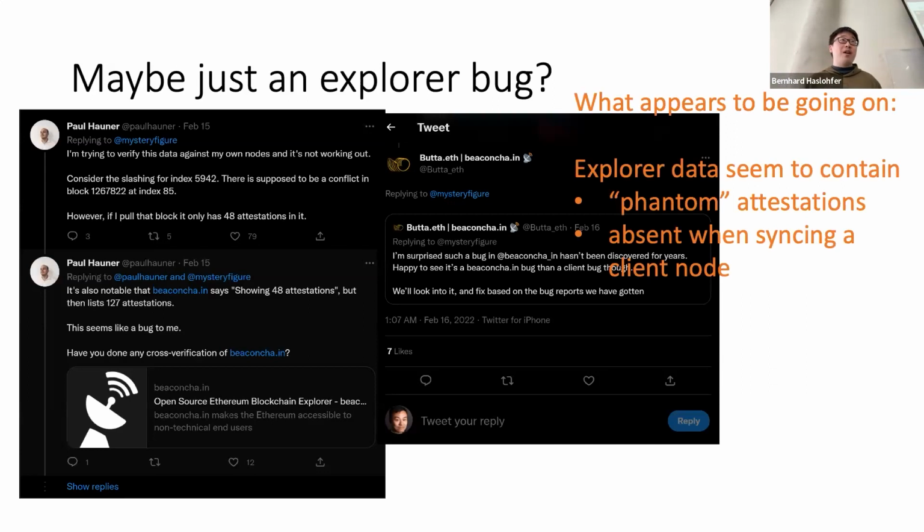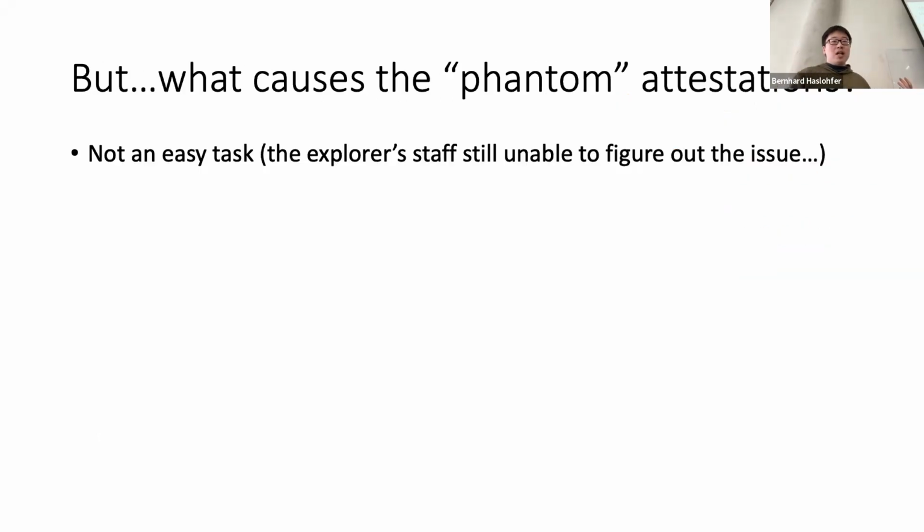has something wrong with a phenomenon called phantom attestations, which is when there are some subtle errors when synchronizing, when the node fails to synchronize with the majority of the nodes. So what causes the phantom attestations, right? We tend to believe it's not a consensus error.